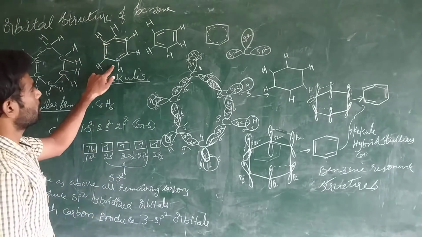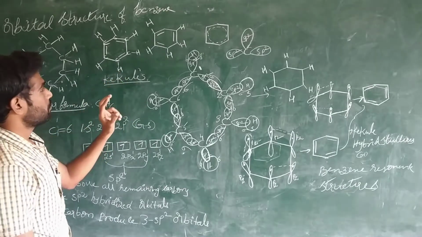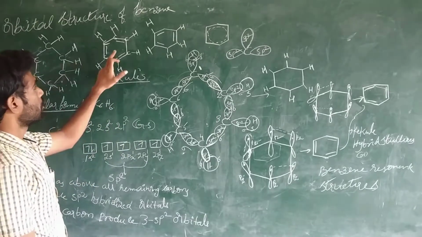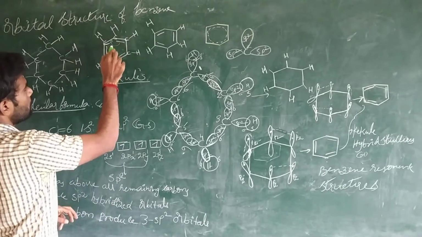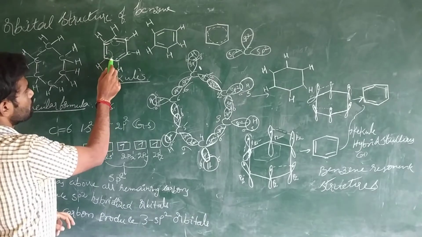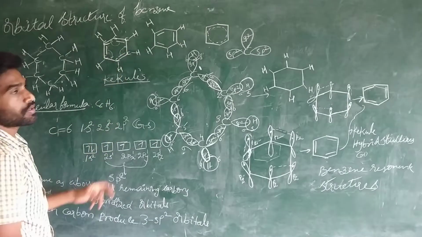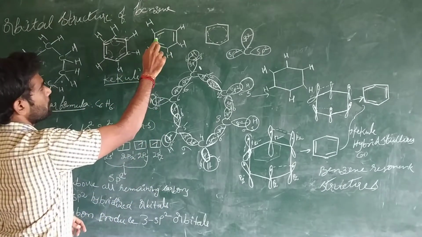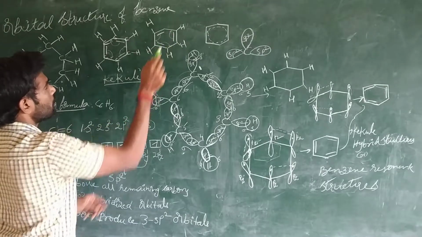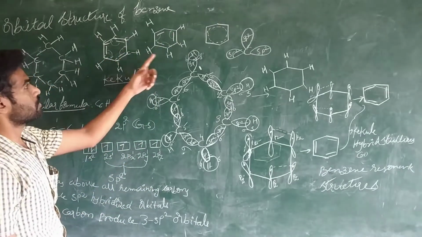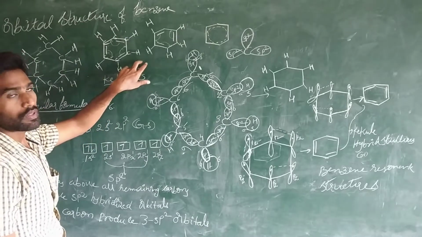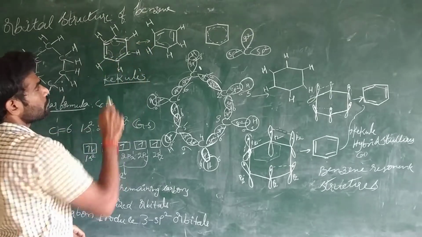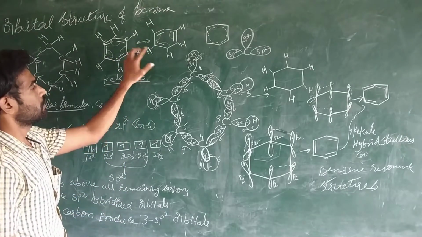Anyway, this is the representation of benzene. Benzene can be represented by 2 forms, called resonance forms or hybrid forms. If this bond is shifted from here to here, and this bond shifted from this to here, we get this structure. And shifting again, we get back this structure. These are the resonance structures. The possible resonance structures for benzene are 2, and these two structures represent benzene.